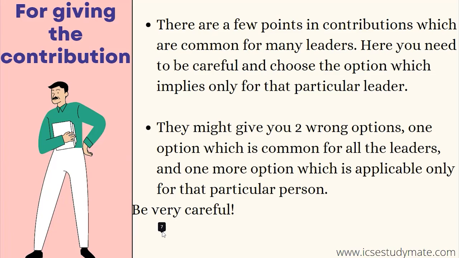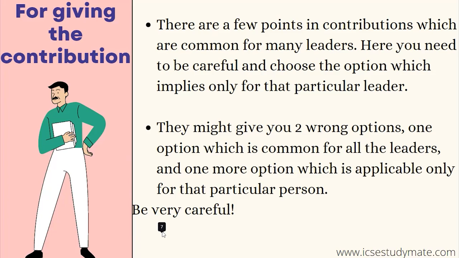You discard that option. Then the three options that are left are true. But one of them implies only Lala Lajpat Rai and the other two are common for many leaders. So now you again go through the options. The first option is for many leaders but is not particular to Lala Lajpat Rai. So you discard that.